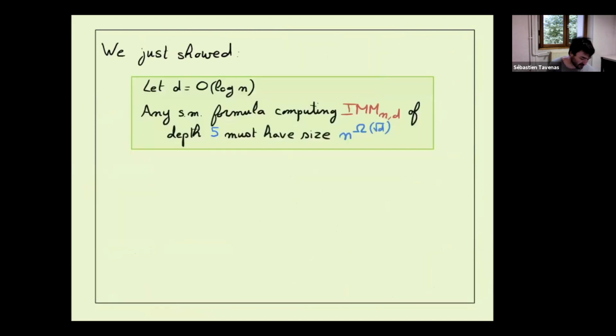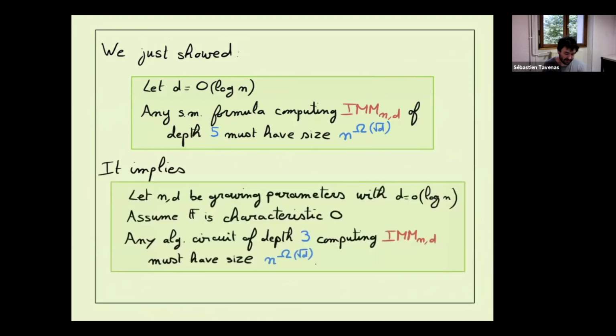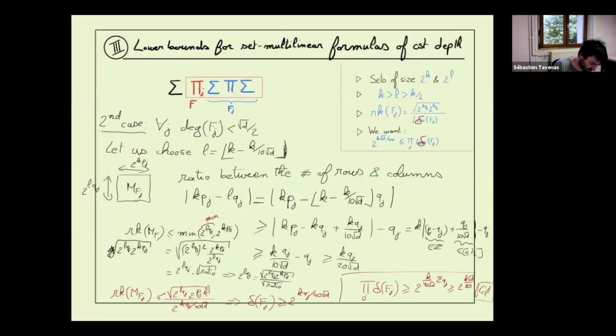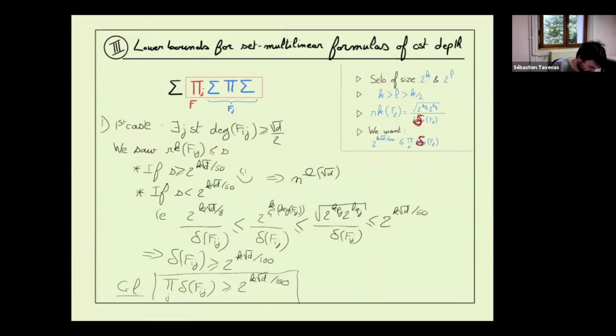So in the best case, we show that any set-multilinear formula computing IMM must have size n to the omega of square root of d. By the escalation result, it implies that any circuit of depth 3 computing IMM also has size at least n to the omega of square root of d. Okay, so I'm already quite late, so I will not do the proof for larger depth. I will just say two words.